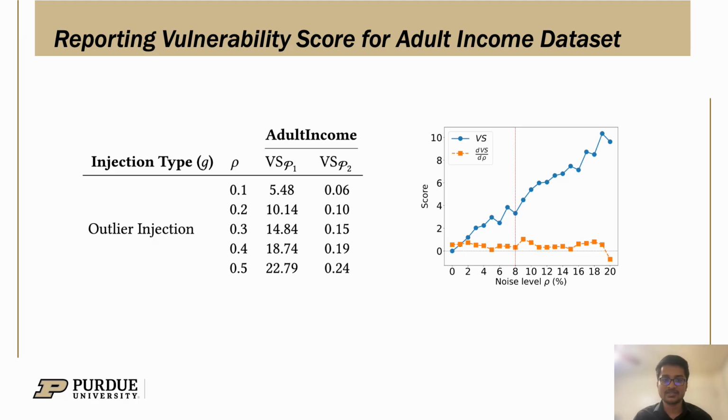The orange line shows the gradient, which implies the changes at each point of the vulnerability score, and the vertical red line implies the tolerable vulnerability threshold, meaning that if the dataset has more than 8% outliers, the performance of the model is likely to decline significantly, but before that point, no further modification is required. It's tolerable.